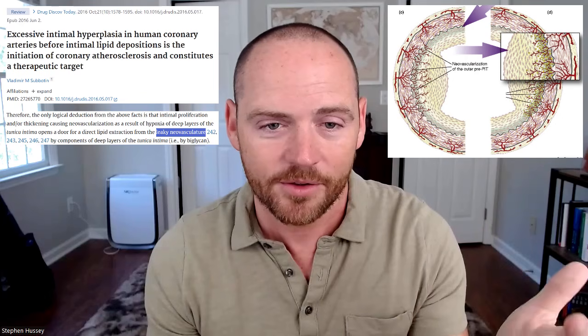In order for these new cells that start growing in to get a blood supply, those small vasa vasorum arteries have to start growing new arteries in to supply those new cells with blood. And the problem here is that anytime new arteries start to grow, there's a period of time when they're incomplete. It's kind of like when you're building a house, and there's a period of time when there's no windows and doors on it yet, right?